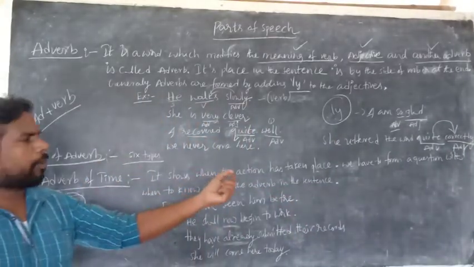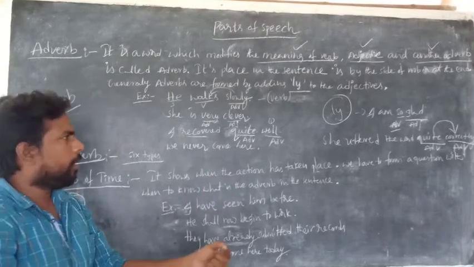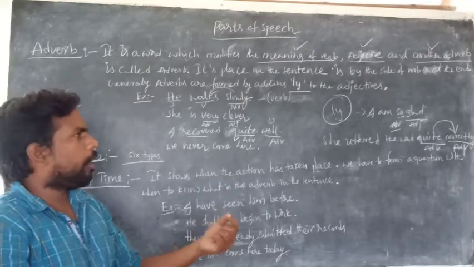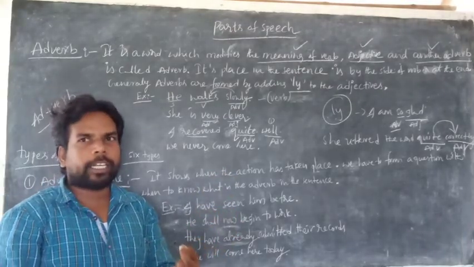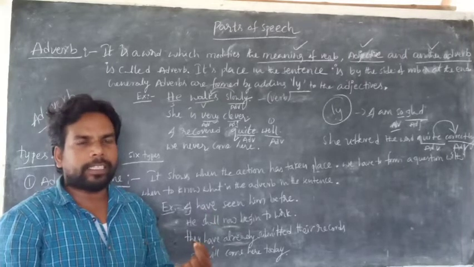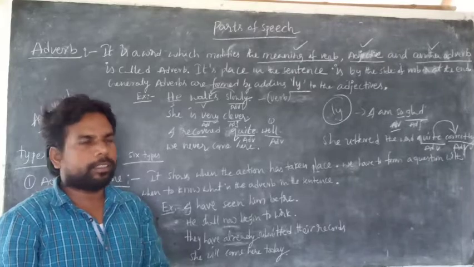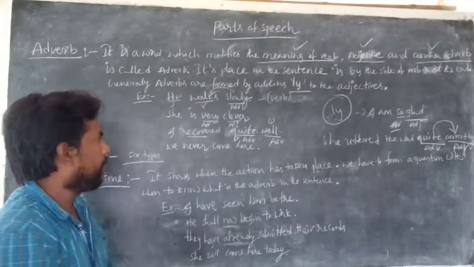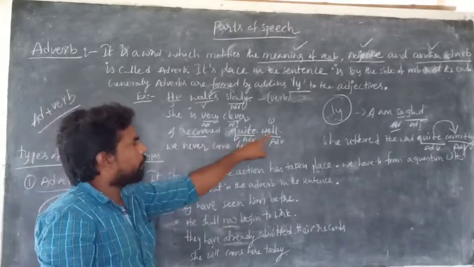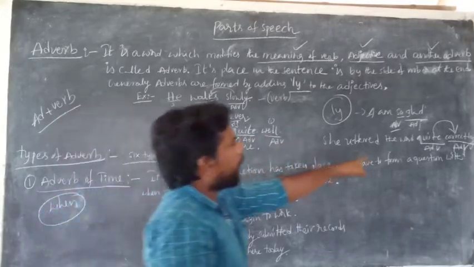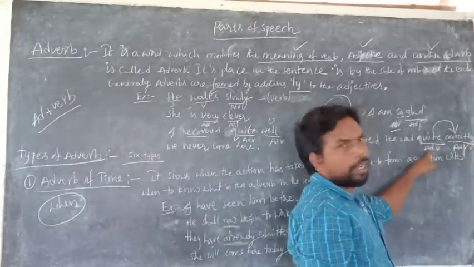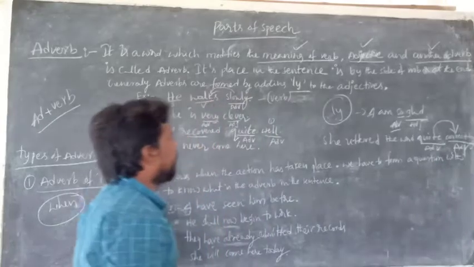She uttered a word. Uttered means pronounced. She pronounced the word quite correctly. Quite correctly means there is no mistake, no error in pronouncing. Here quite refers to an adverb, so this is also an adverb. Is it clear?